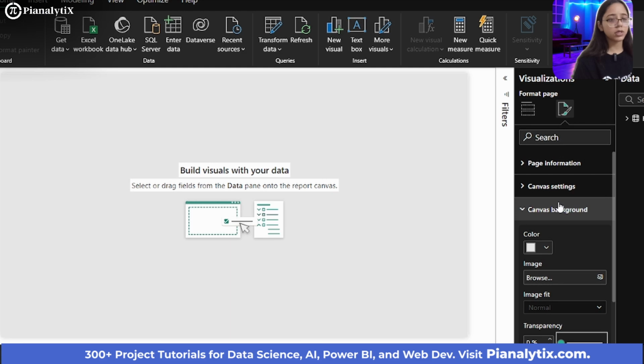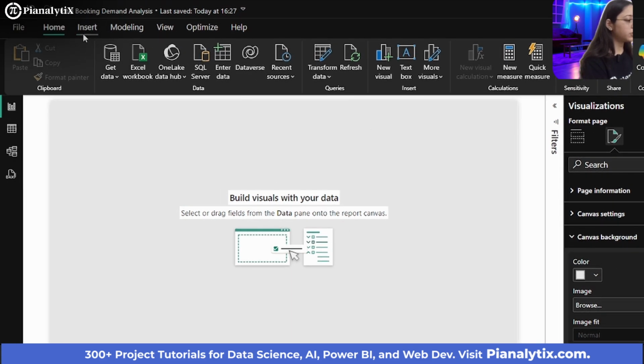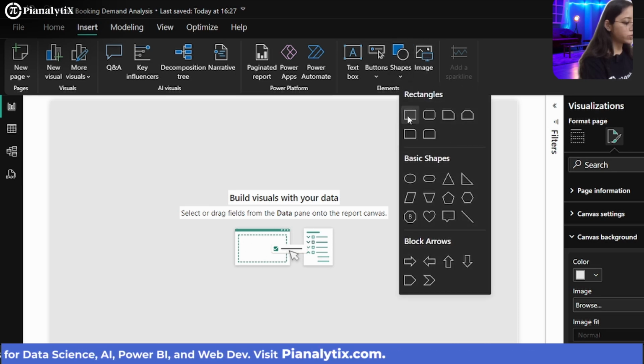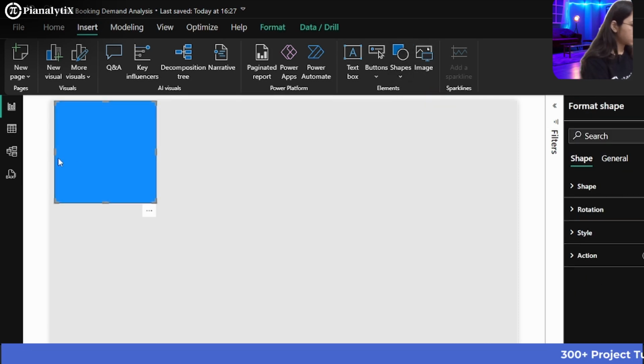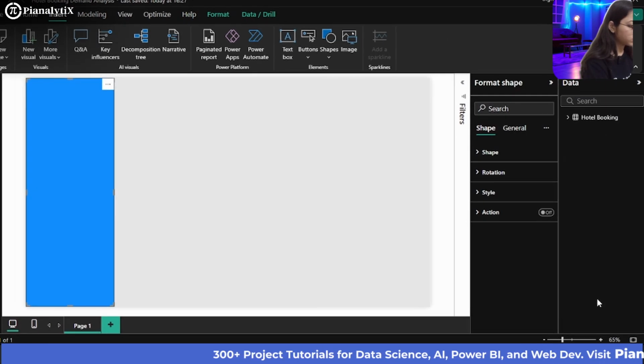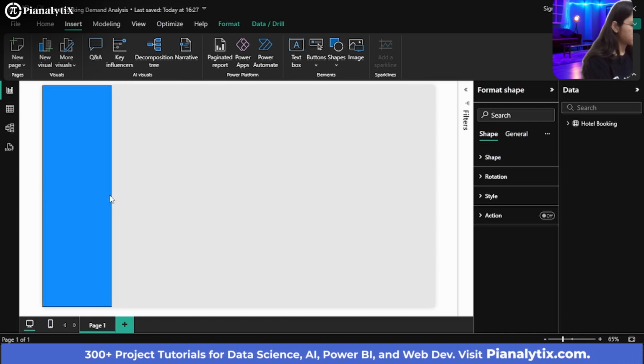Okay, before partitioning, we want to insert a shape first. So what we're going to do, we're going to click on the insert tab and we're going to click on shapes, and I'm going to choose this rectangle. And let me just position it correctly. And if I just show you, this is how it would look. And let me just resize this.